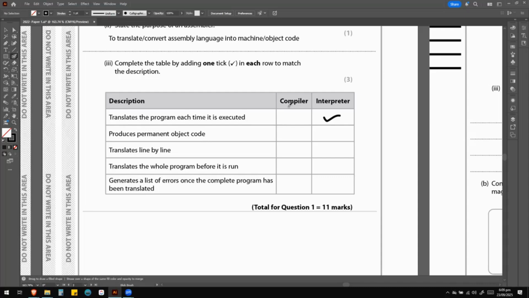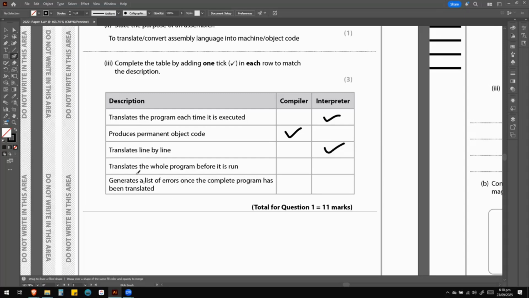That sounds like a compiler, because it goes over all of the programming code once and converts it into object code or machine code, and that's the permanent file. So that's what the compiler does. Translates line by line, this is definitely the interpreter.